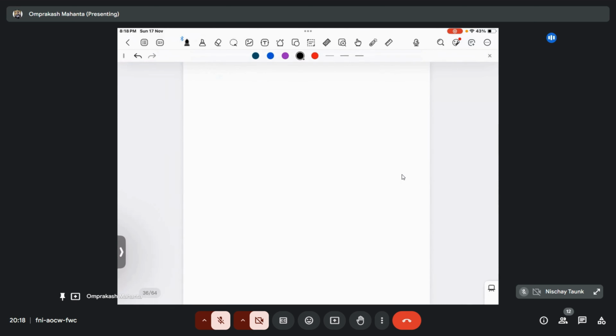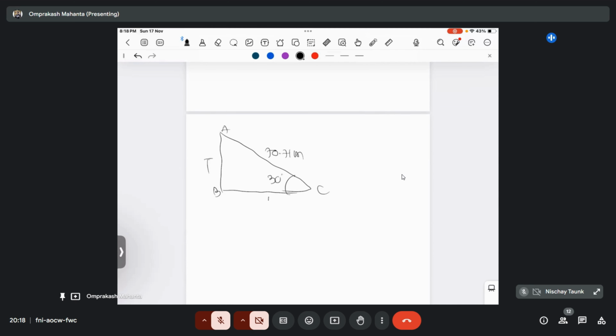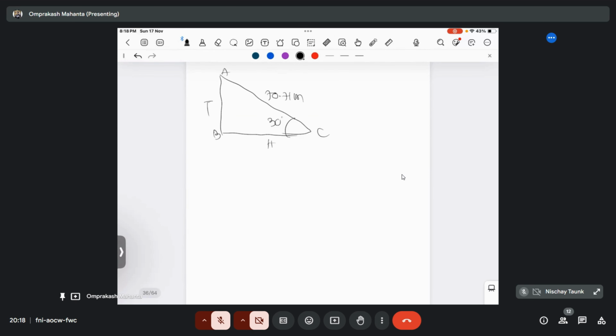Now that we got the dip slip value, we can easily calculate the throw here. We got the dip slip component, that is 70.71 meter, and the dip value is already given as 30 degree. This is a throw, this is a heave. Then what will be the throw? Throw is basically perpendicular.